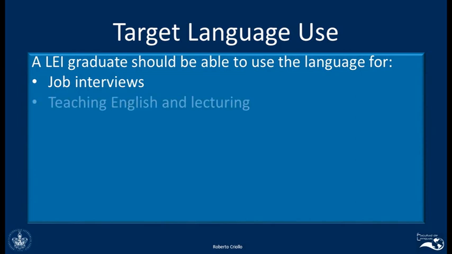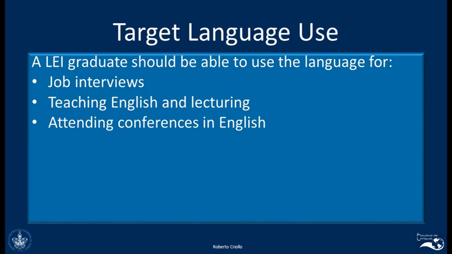Another kind of task should also be teaching English and lecturing. That means that your proficiency is going to be reflected in the future to the extent that you can give a lesson in English, that you can give a lecture, that you can explain things in English. If you can do this, that means that you are proficient. And if you can't, that means that you are not proficient.